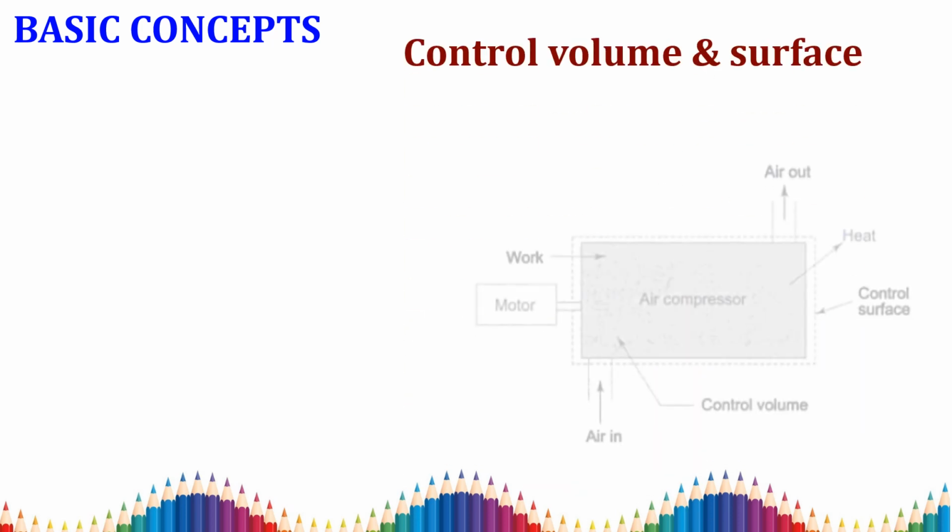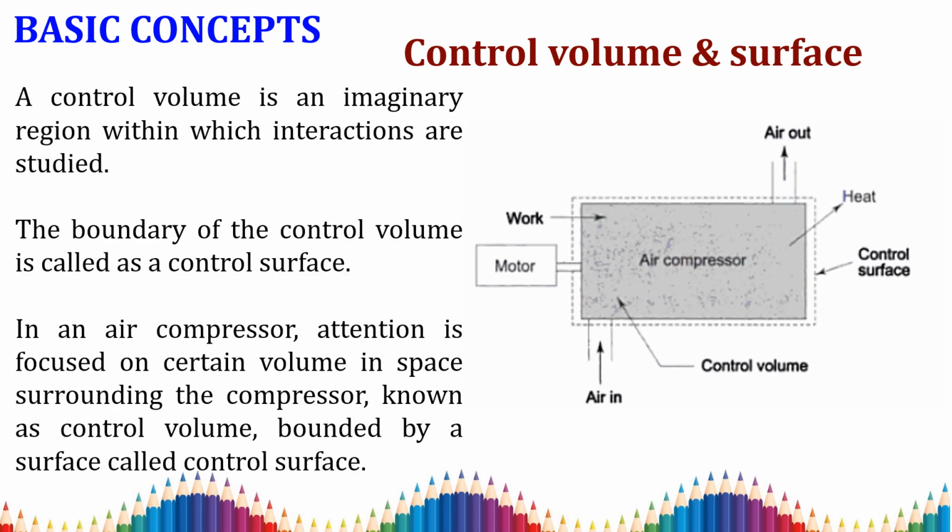Next we are going to study control volume and control surface. What is meant by control volume? A control volume is an imaginary region within which the interactions are studied. This is called the control volume. Consider an air compressor connected with a motor. We study which component and what volume we are going to carry out our process on. This volume is called the control volume.